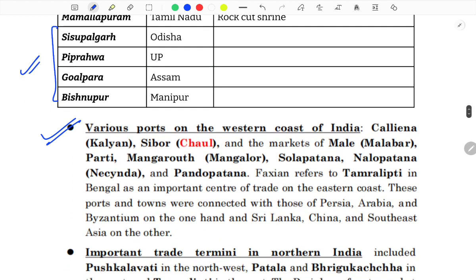Now, various ports on the western coast of India. You have Kalyan, Sibor known as Chaul, and the markets of Male, Malabar, Mangalore, Solapatna, Nalopatna and Pandopatna. Fa-Hien refers to Tamralipti in Bengal as an important center of trade on the eastern coast. These ports and towns were connected with those of Persia, Arabia and Byzantium on the one hand, and Sri Lanka, China and Southeast Asia on the other hand.